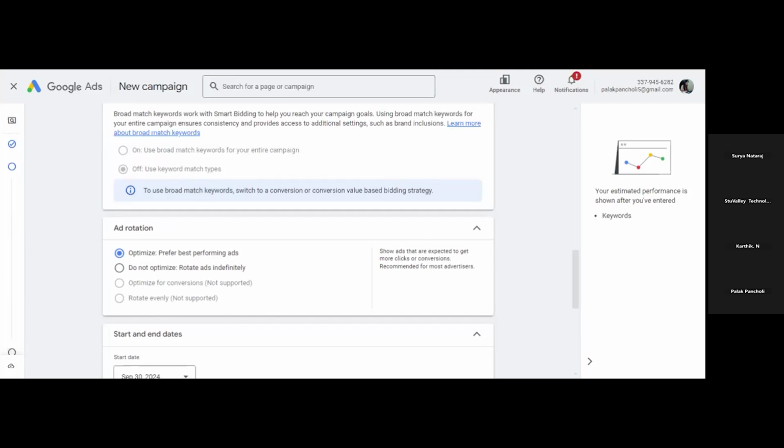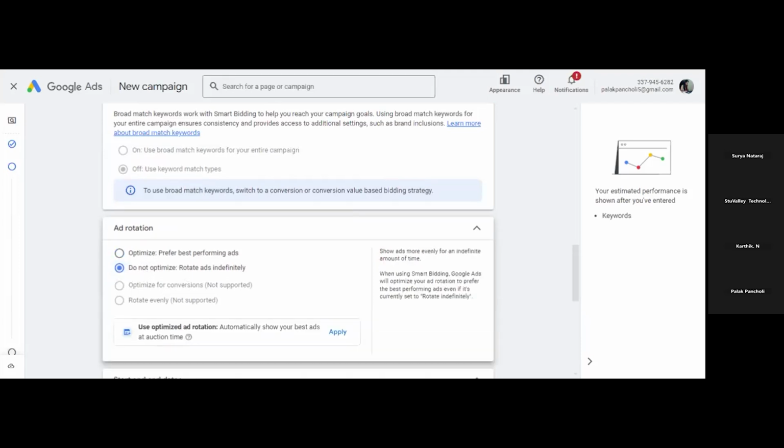Okay, when you select do not optimize, what will happen? Show ads more evenly for an indefinite amount of time. What will happen here? Google will show any of the three, means if you have three ads in the ad group, Google will show any of the three ads. Okay, in this case, what will happen? The best performing ad will not get more chances to show, right? And it may affect the conversion rate. Okay, this is known as ad rotation option.